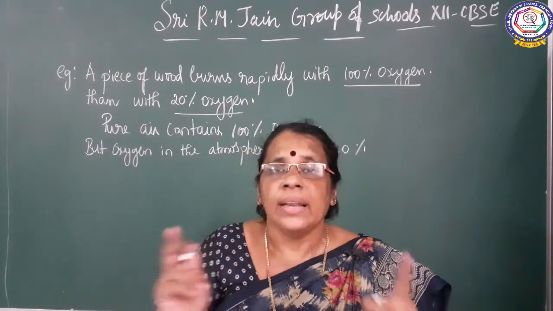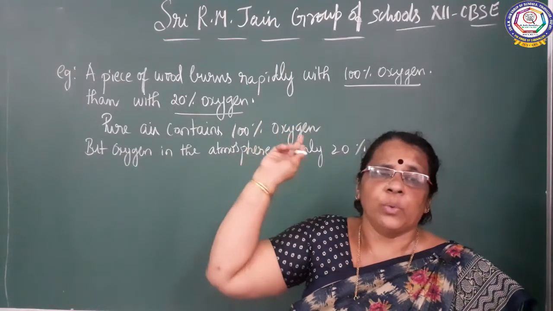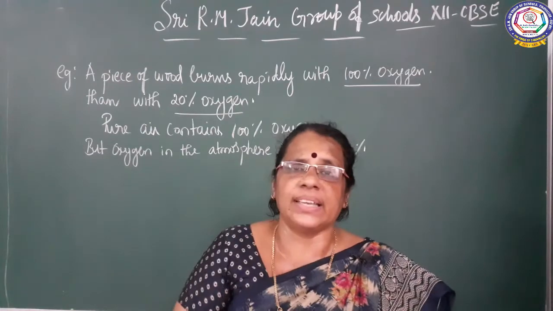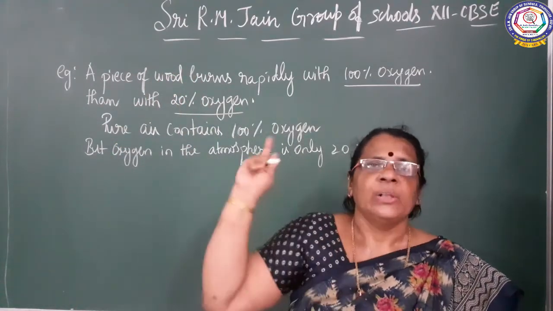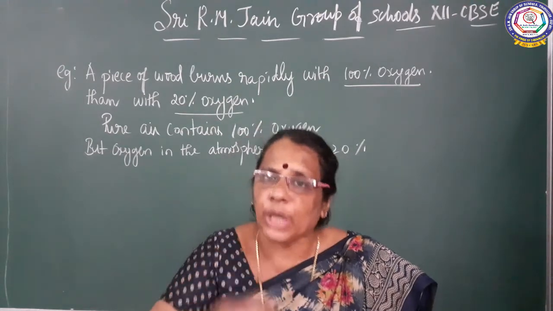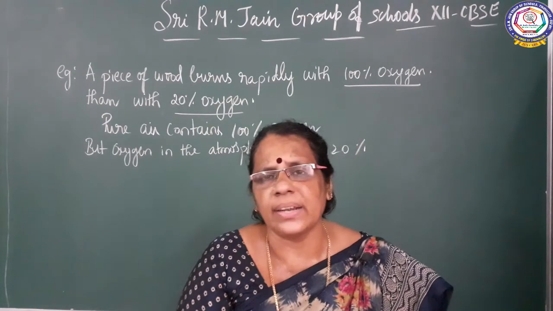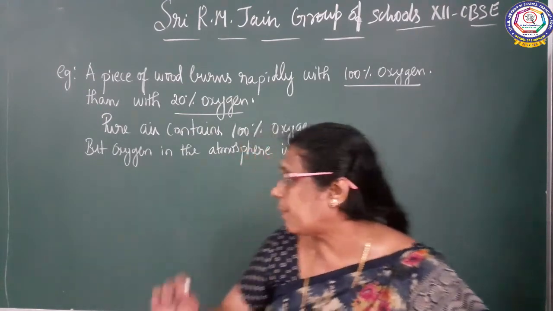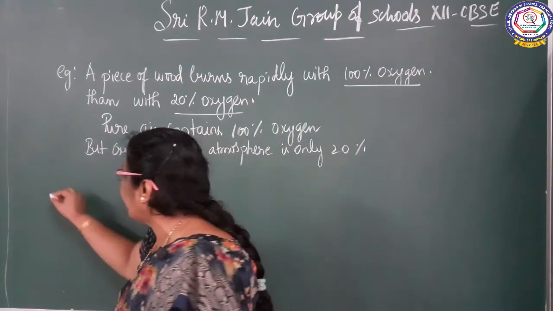So here rate and concentration are directly proportional. With 20% oxygen, the reaction rate will come down. So this factor is very clear: the rate of the reaction depends upon the concentration of the reactant. We are going to see another factor.